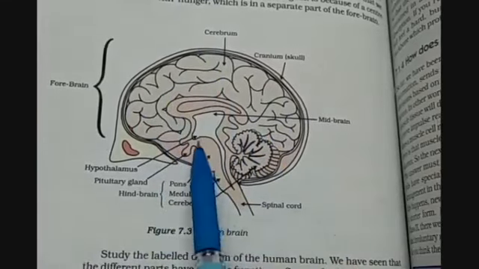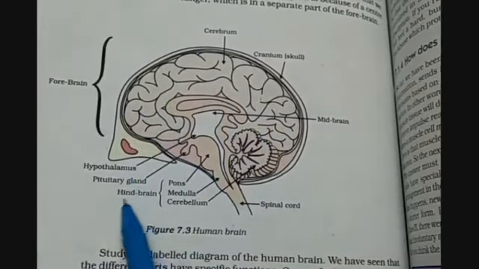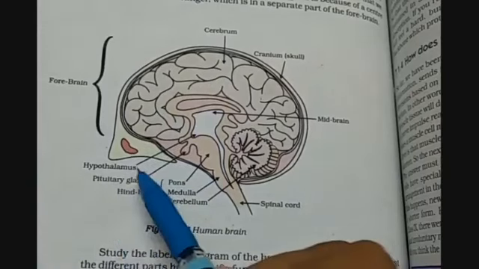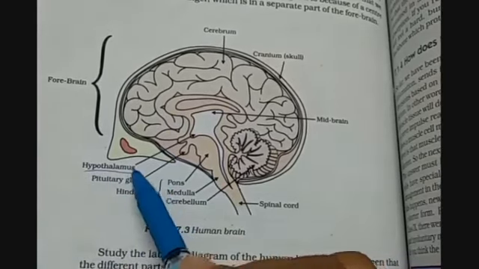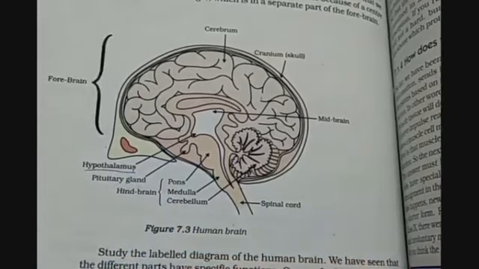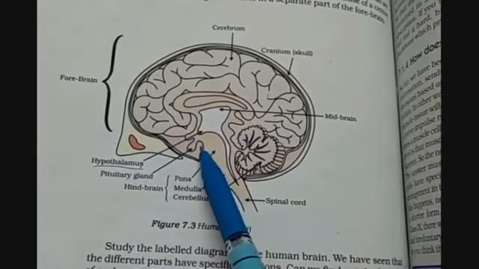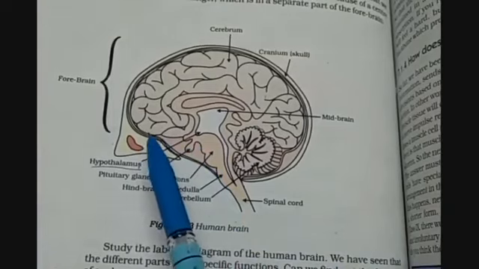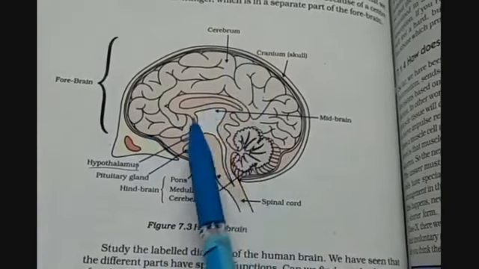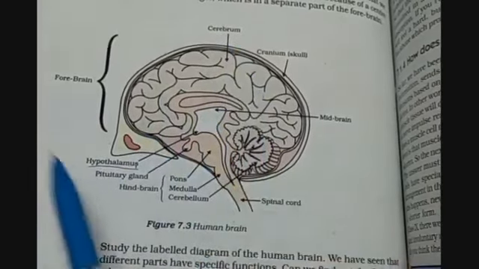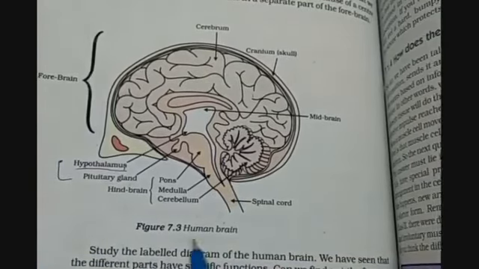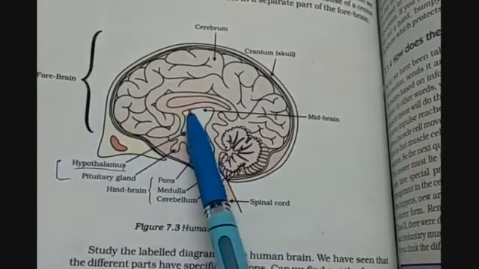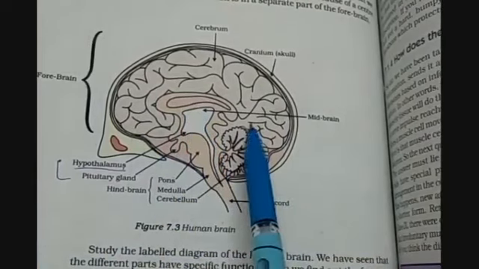Then we have the hypothalamus and the thalamus also, and these two parts also come under the forebrain. So we have the cerebrum, the diencephalon, and then the olfactory lobes, which are present inside the cerebrum.